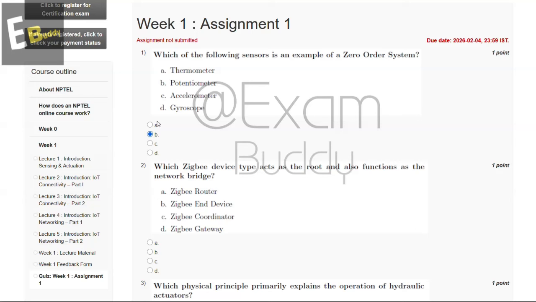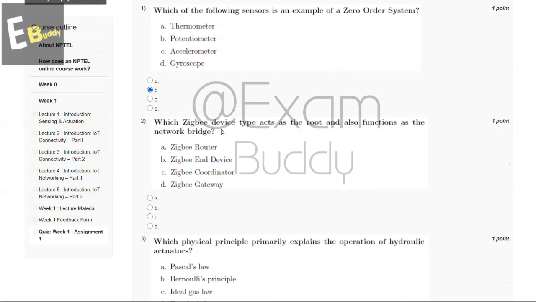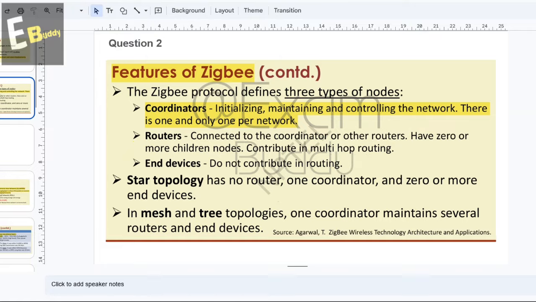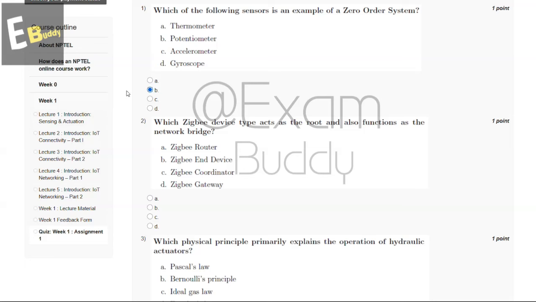Now let's go to our question number 2. Which Zigbee device type acts as the root and also functions as the network bridge? So these are the options, and now let's check the explanation. So explanation says features of Zigbee coordinators: initializing, maintaining and controlling the network. There is one and only one per network. So the answer of our second question is C, Zigbee coordinator.